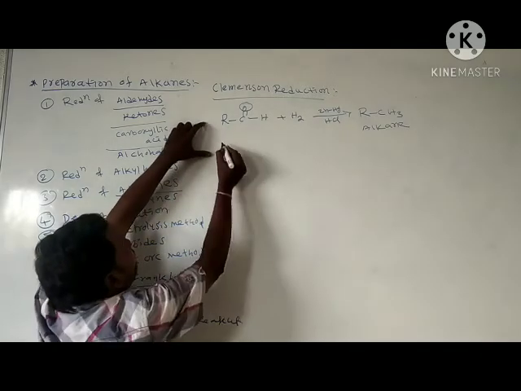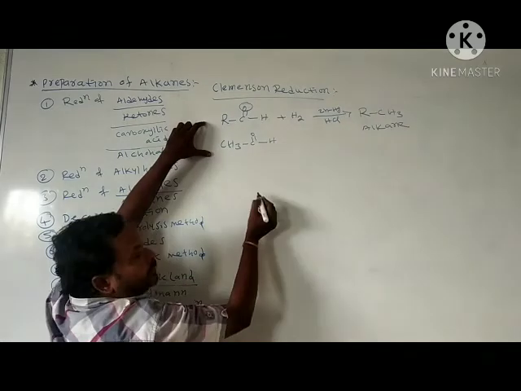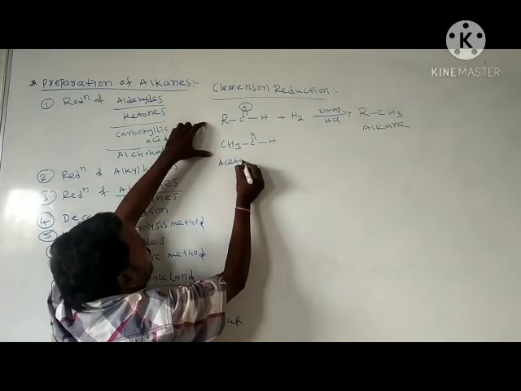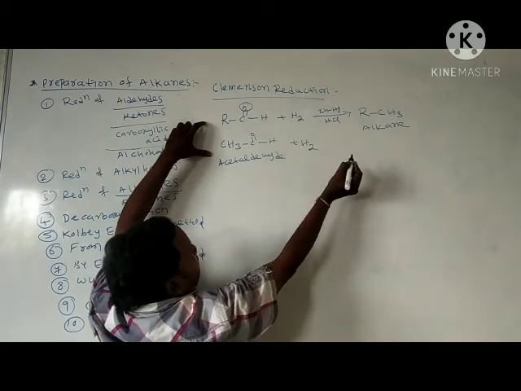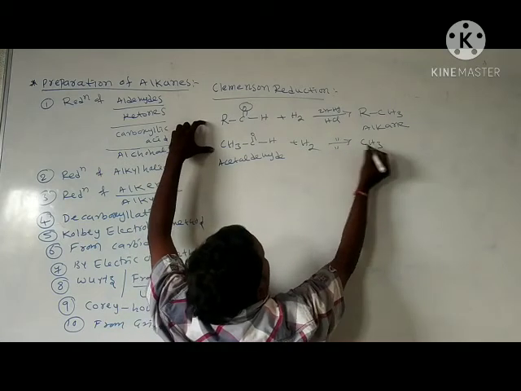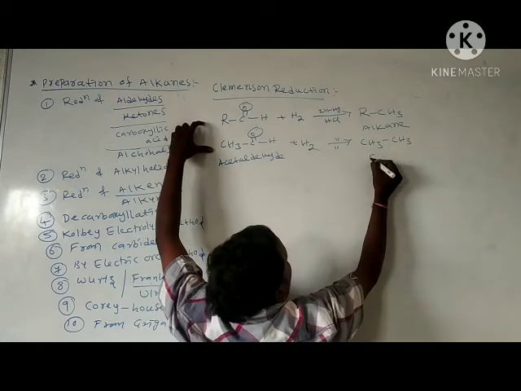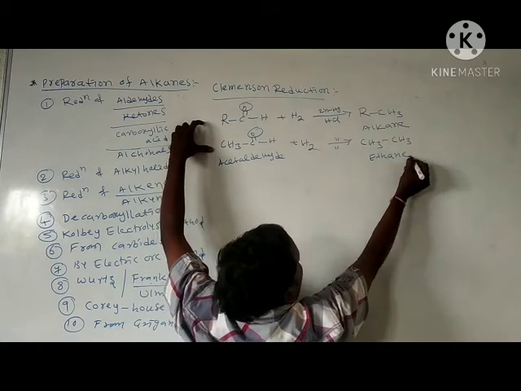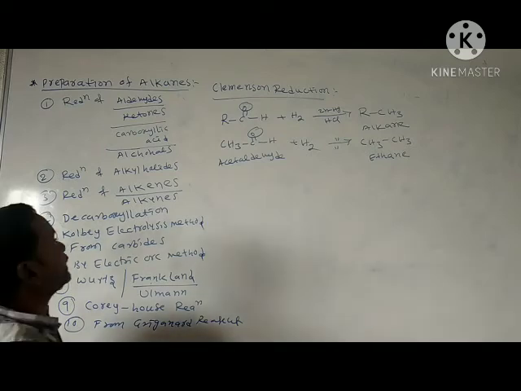Next, you take one simple example, CH3 C double bond O, H. This we call acetaldehyde. Add hydrogen in the presence of the same reagent. We remove the oxygen, add hydrogen, and we get CH3, CH3, which we call ethane. Here ethane was formed. This is called Clemmensen reduction.